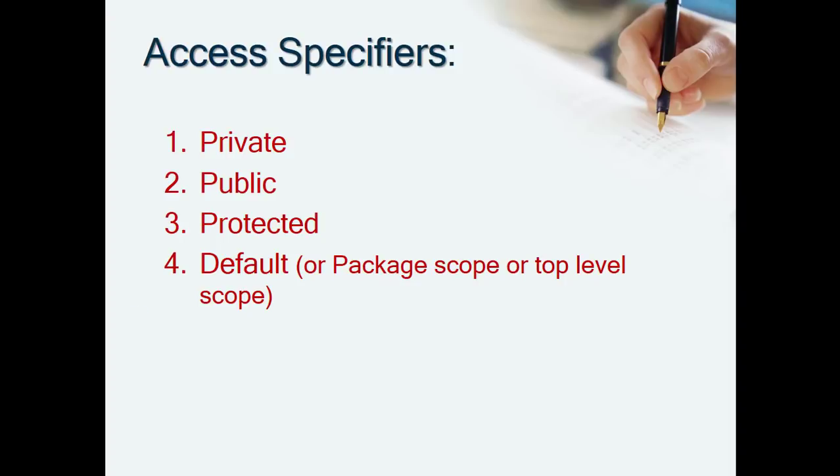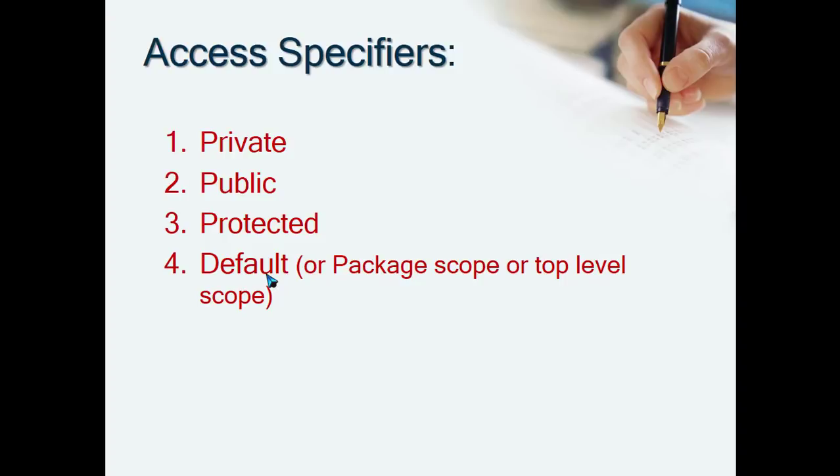So in Java another access specifier is given. It is a default scope. Basically this keyword is not used to mention the access specifier, but if no access specifier is given in front of the variable and in front of the method of a class in Java, then it is treated as default.